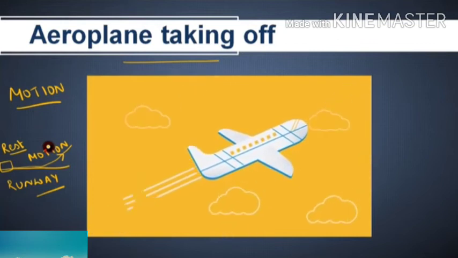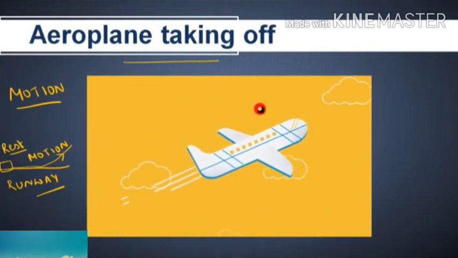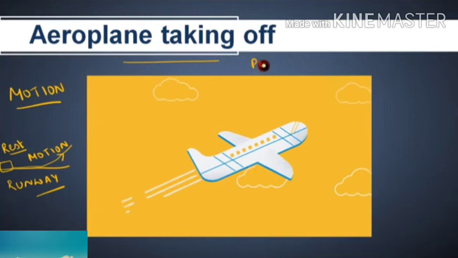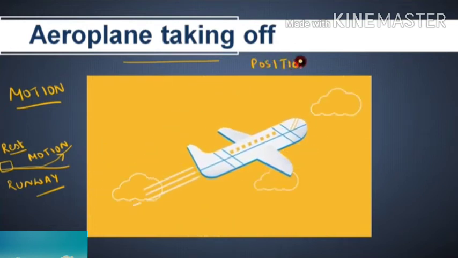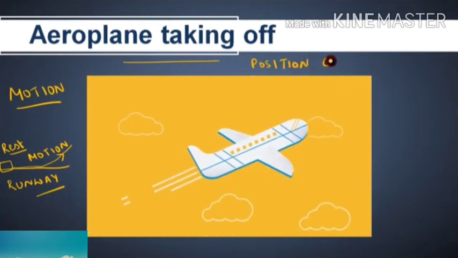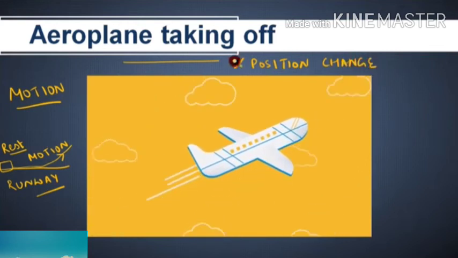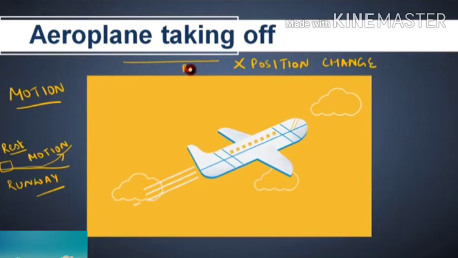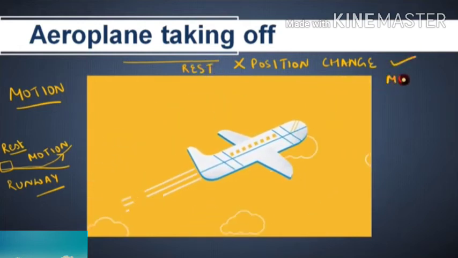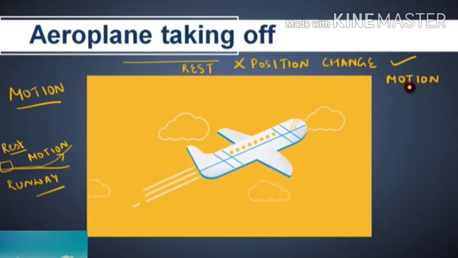If anything is changing, it is very simple only. If anything is changing its position with respect to the stationary point or reference point or stationary object, it is said to be in motion. If it is not changing, we will say that it is in the state of rest. Okay, my dear children, understood? Any doubt?